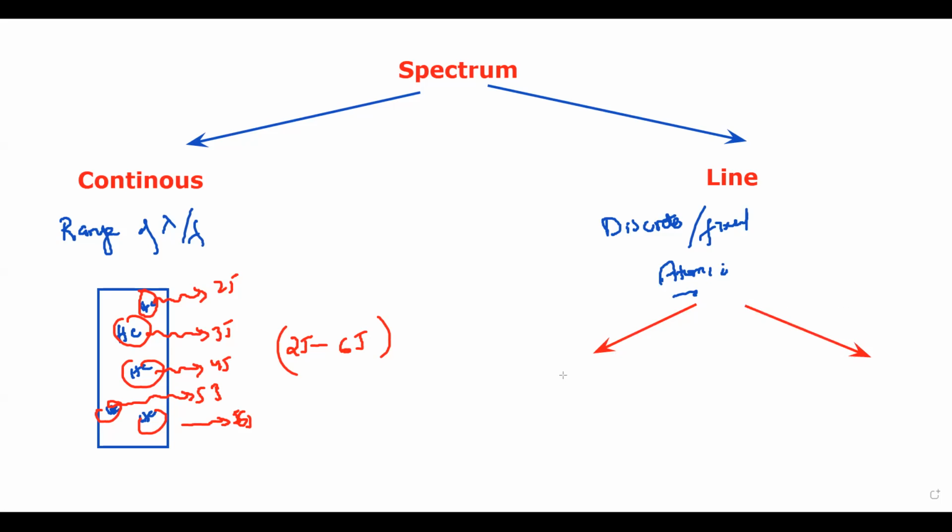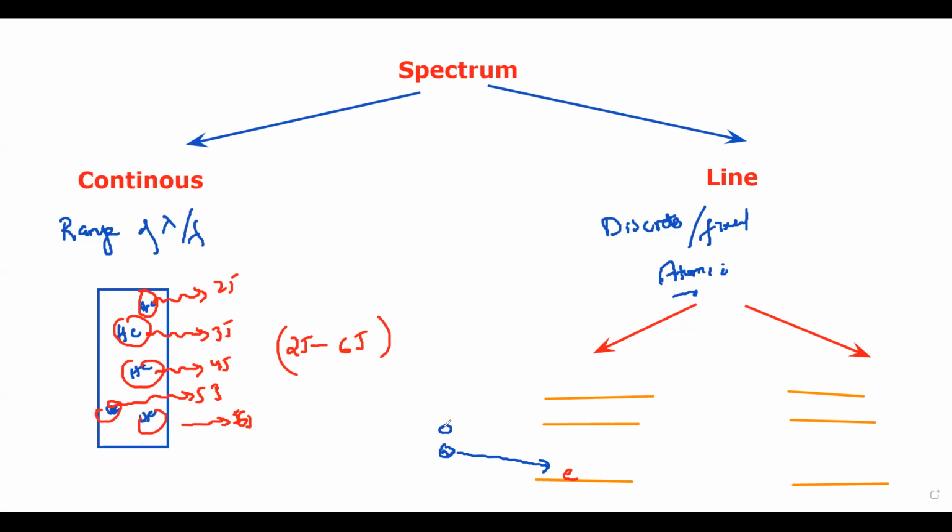Like, these are the shells. Say this is the first shell, second and third, and the same way first, second and third. We are taking the example of hydrogen, which is the simplest atom in terms of electrons, so only one electron is there.